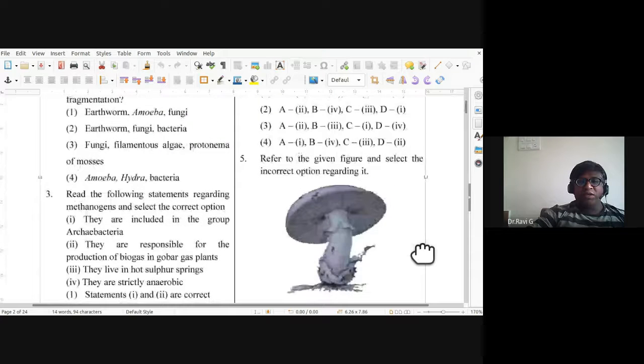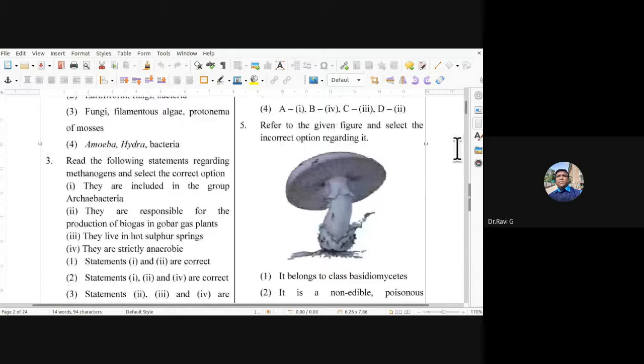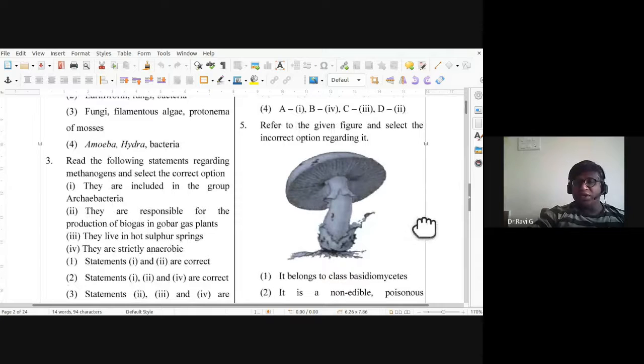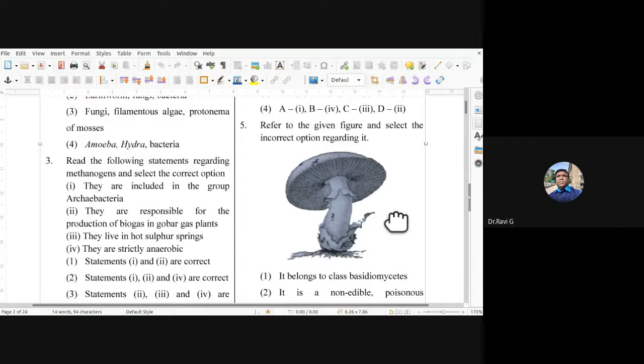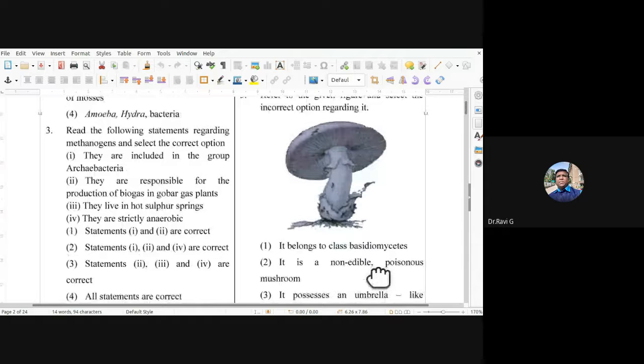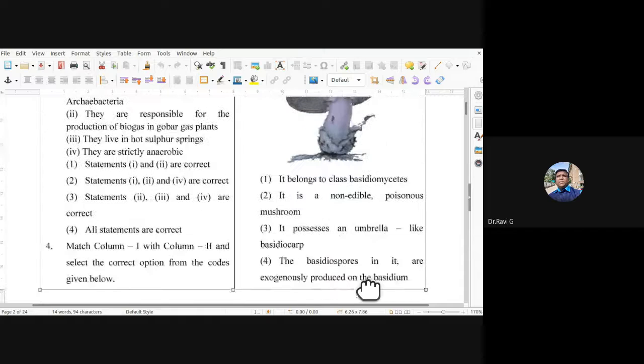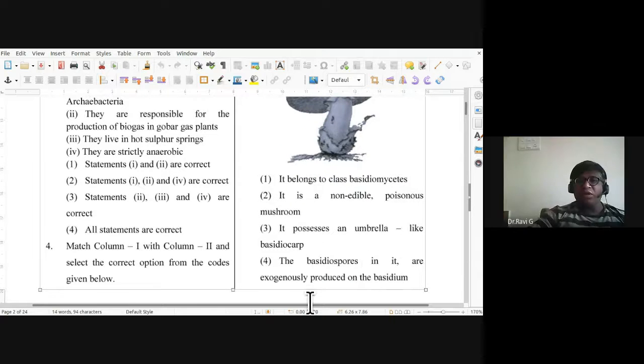Refer to the given figure and select the incorrect option regarding it. Okay, this is a mushroom. It belongs to class Basidiomycetes. That is a correct statement. It is a non-edible poisonous mushroom. Third, it possesses an umbrella-like basidiocarp. The basidiospores in it are exogenously produced on the basidium.